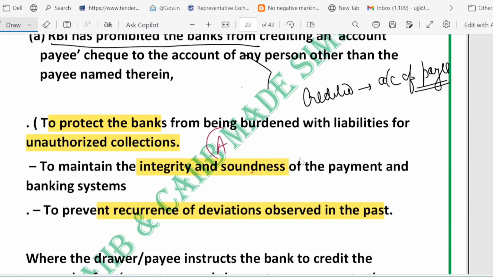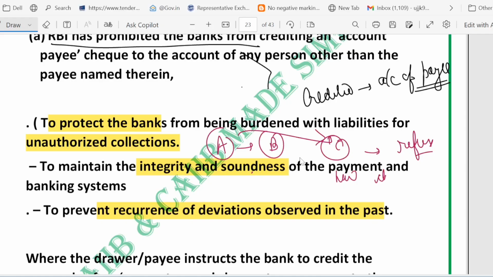Suppose Mr. A wrote an account payee check to Mr. B. If Mr. A later tells the teller to credit Mr. C's account instead, the bank will refuse. This question may be asked. Mr. A first writes an account payee check to Mr. B and later tells the bank to credit Mr. C's account instead, not Mr. B's account. So the bank will refuse and ask Mr. A for a new check.